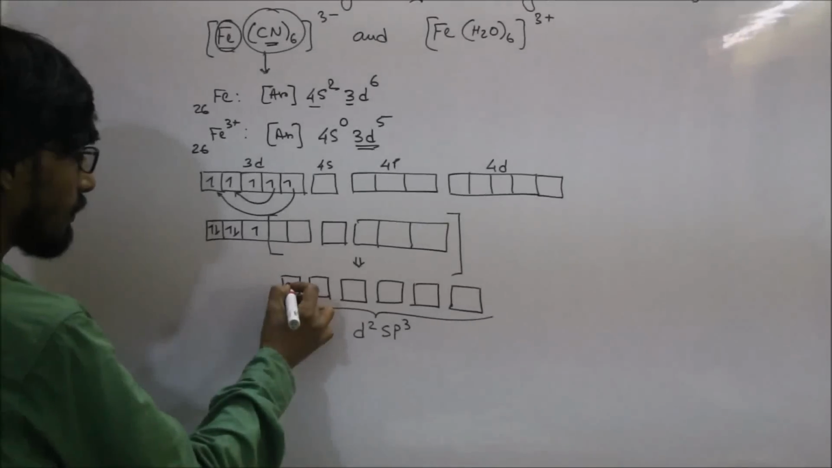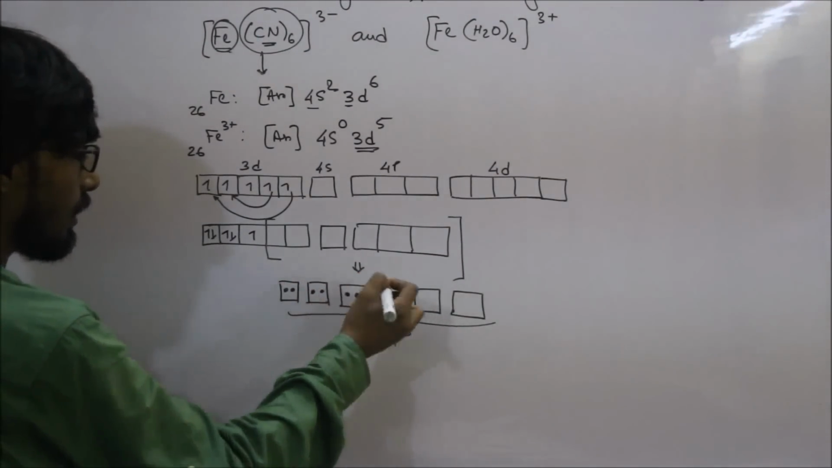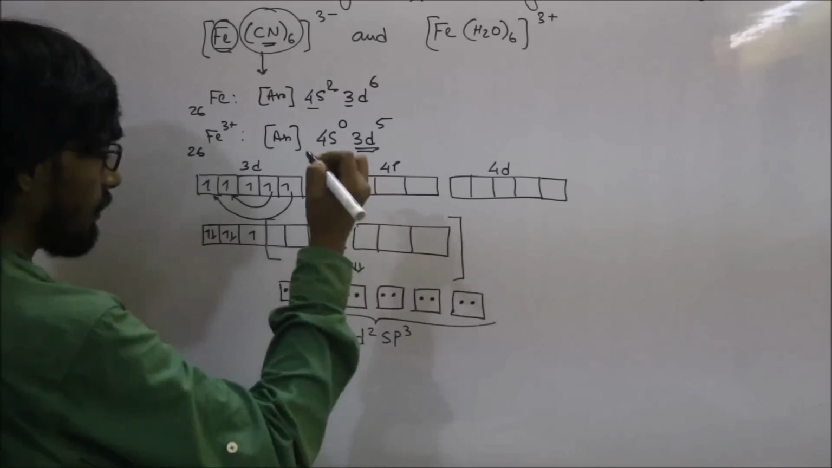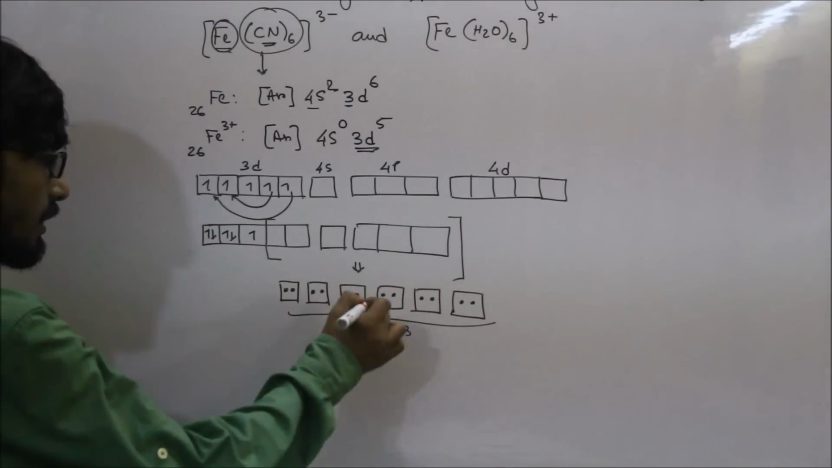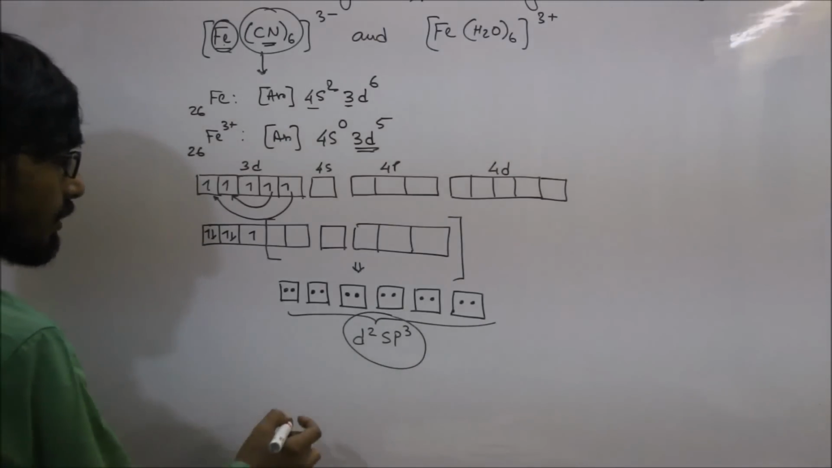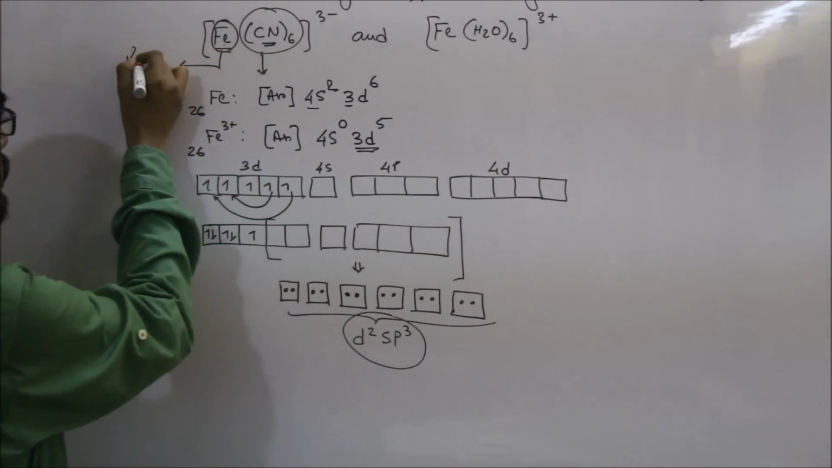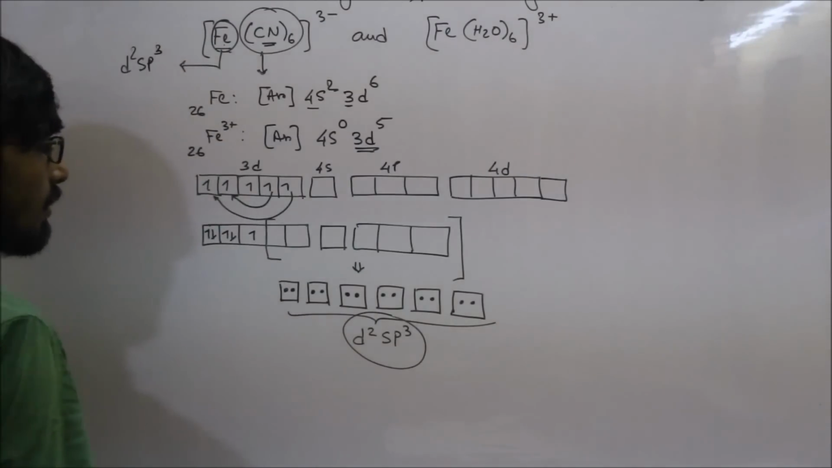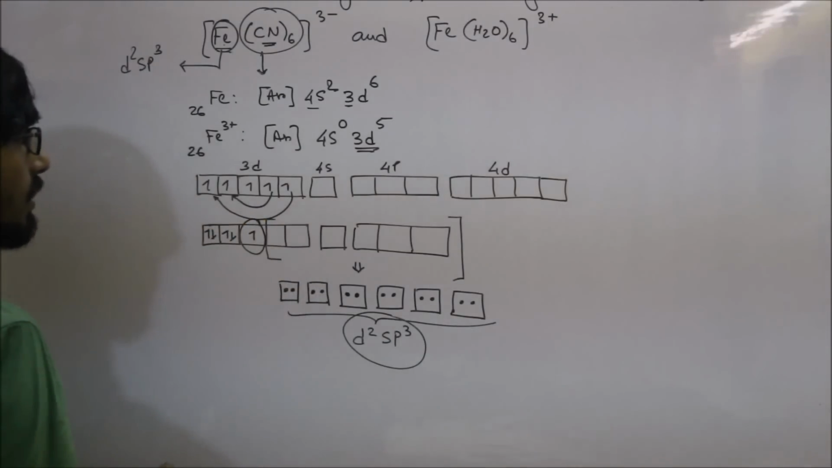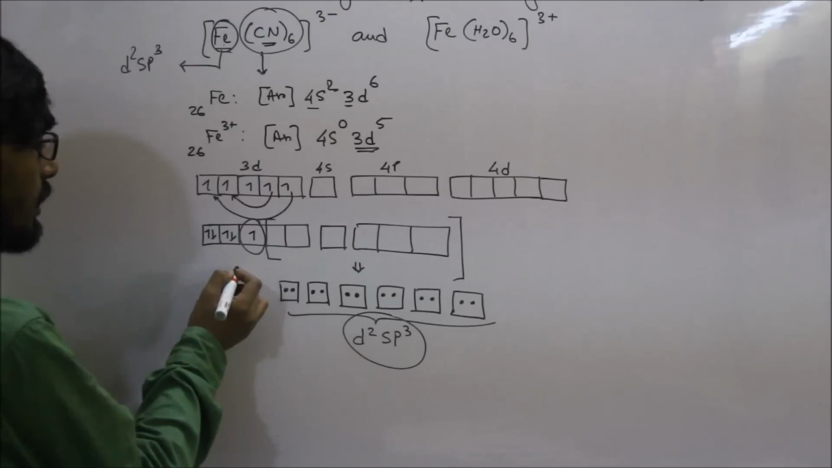So cyanide can donate its electron pair to these orbitals of Fe3+. After donation, this is the electron pair of the cyanide ion. So the hybridization of the central metal, that is iron, will be d2sp3. And after formation of this complex, one unpaired electron is present. So this complex will be paramagnetic in nature.